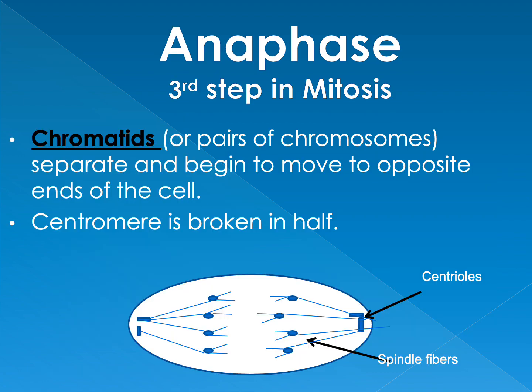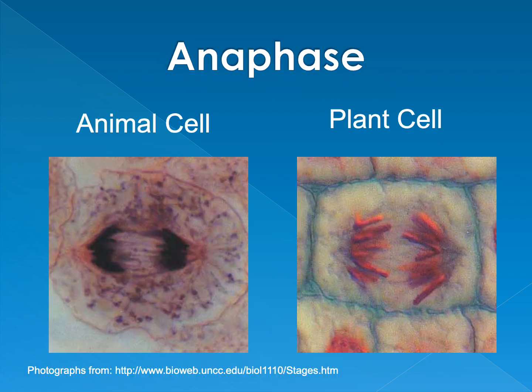Then we go to anaphase, which is the third step of mitosis. The chromatids, or pairs of chromosomes, are going to separate, and they begin to move to opposite ends of the cell. The centromere is broken in half. Looking at a plant and animal cell in anaphase.